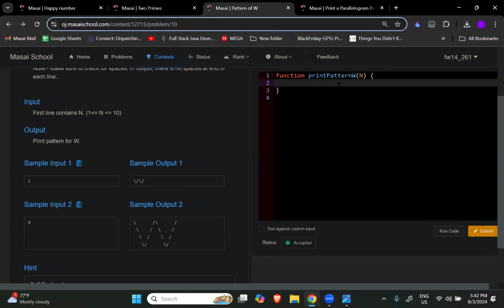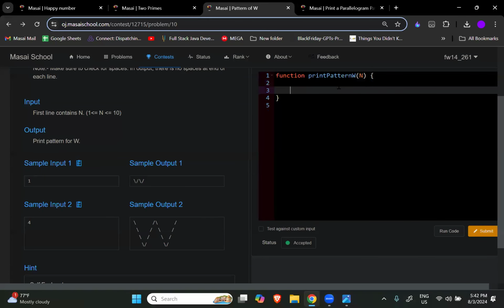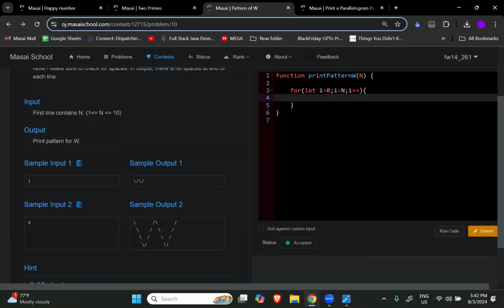So what is the first thing? First thing I know is that the rows are not going to change. Rows will be the same, right? So the outer loop will be at the same point. I is equal to 0, and I will go till n, in an incrementation manner. Correct? Now, what is the next thing?